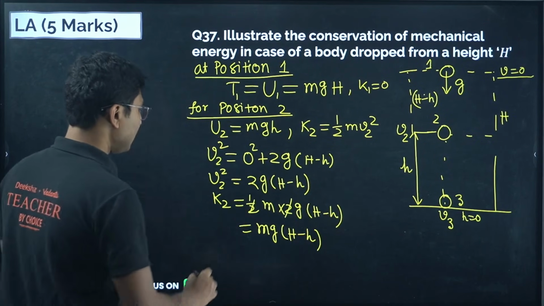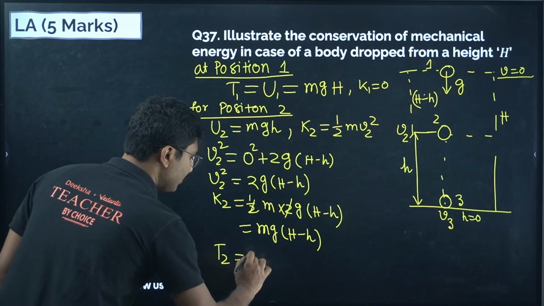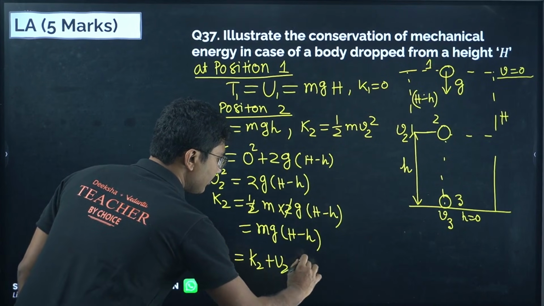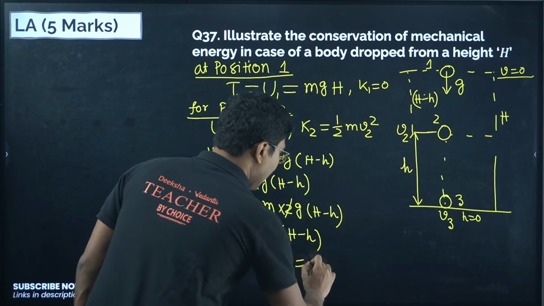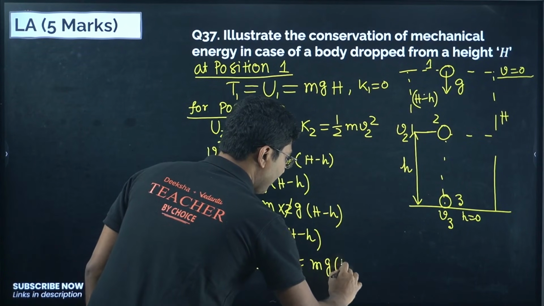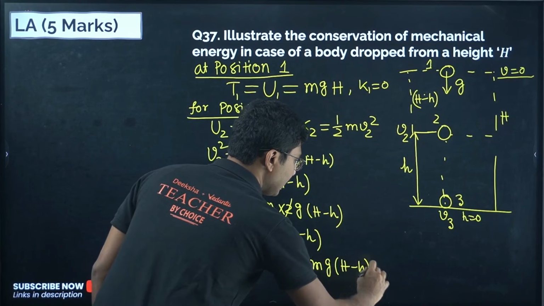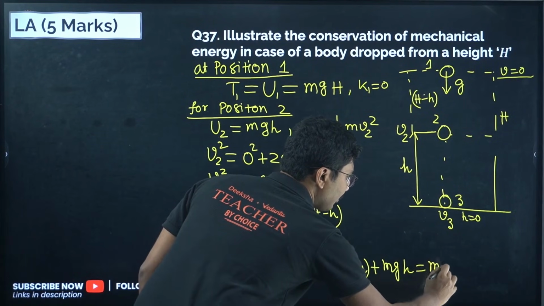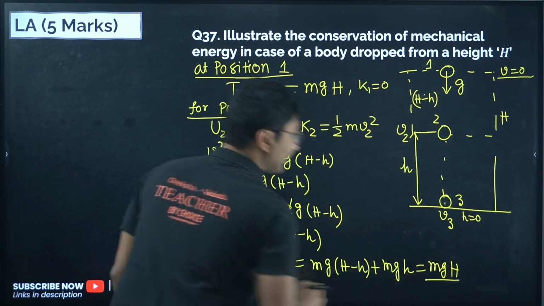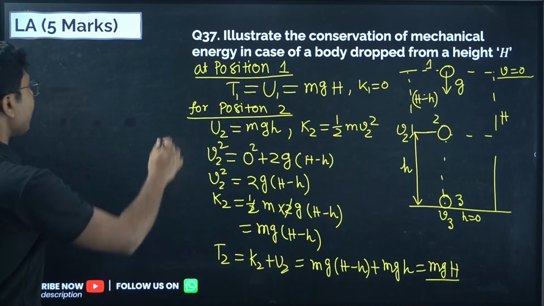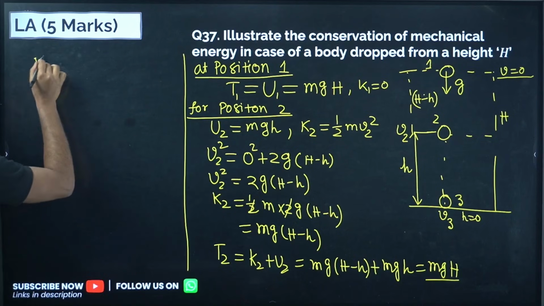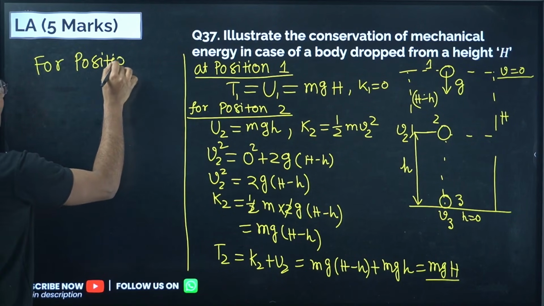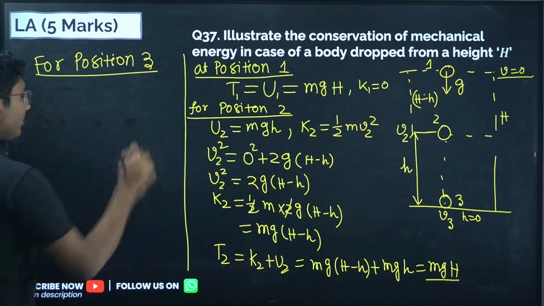So what is the total energy now? Total energy at position 2 has to be the kinetic energy plus potential energy. Kinetic energy is given by mg capital H minus small h, and potential energy is given by mg small h. If you add them, you get mg capital H. So the second position is also calculated. Now we have to calculate the same thing for position 3. So how to calculate for position 3?